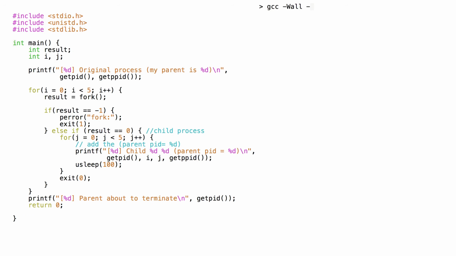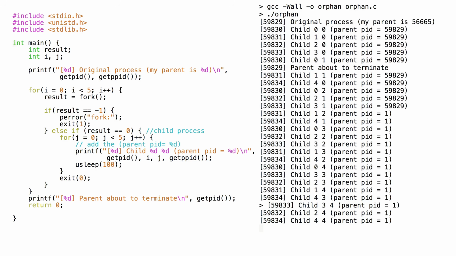When we run the program, we see that the first statements printed by the children have the correct parent process ID. But shortly after the parent process prints the message that it is about to terminate, the parent process IDs of all the running children become the value 1. The process with process ID 1 is the init process, the first process that the operating system launches. When a process becomes an orphan, it is adopted by the init process.